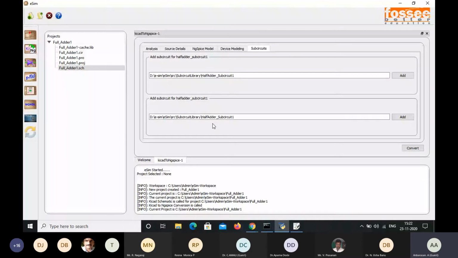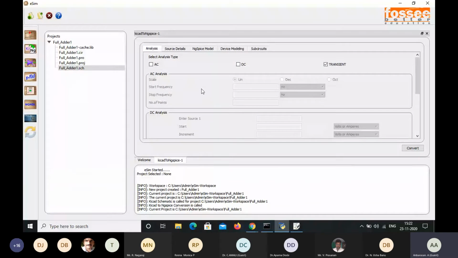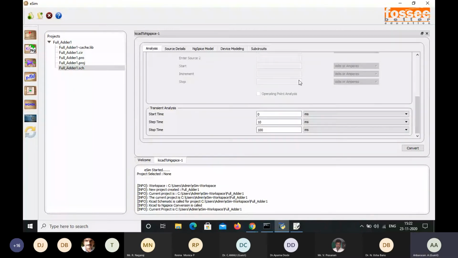So what are the important things in converting KiCad to NgSpice? The first one is analysis. The analysis depends upon the circuit we have designed, whether a digital circuit or an analog circuit. So what type of analysis has to be done, either AC, DC, or transient? For transient, I have given the values with respect to the corresponding time period.